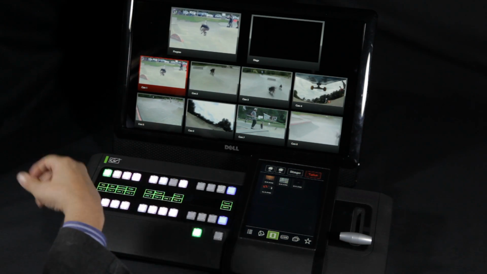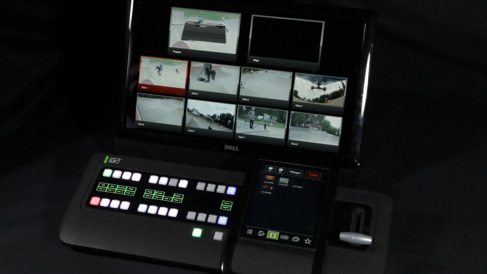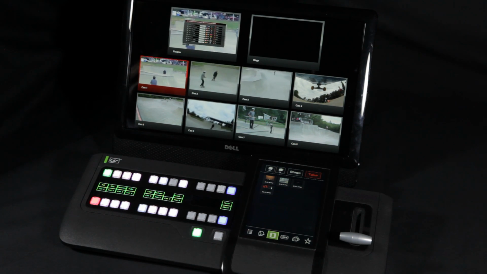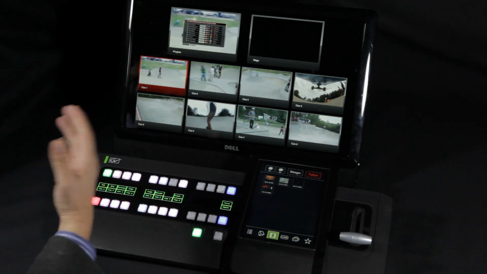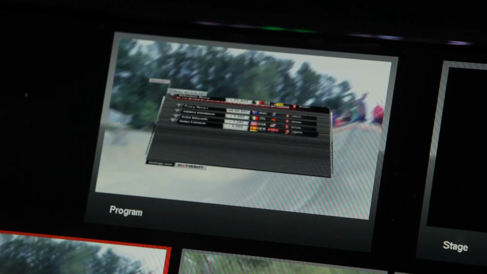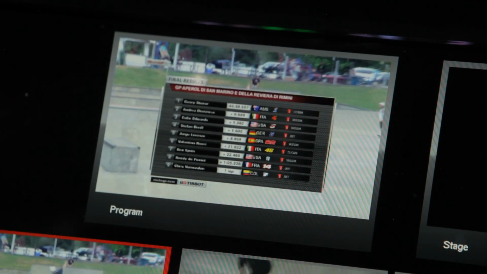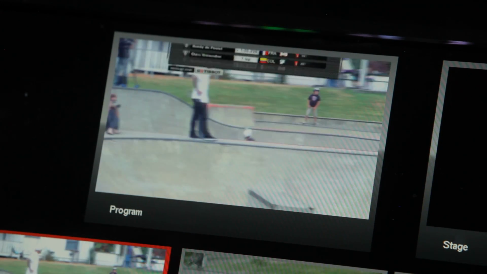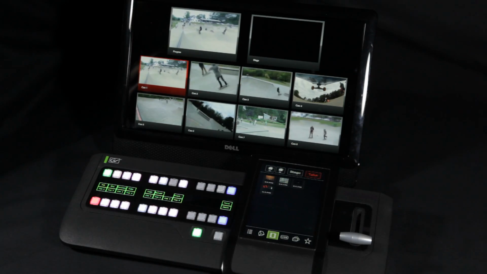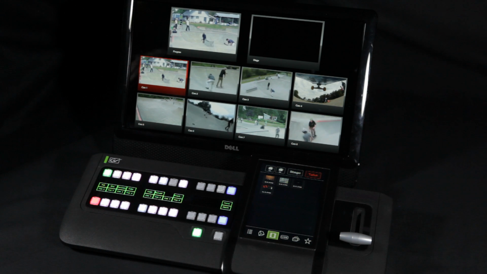This final standings effect, I think, shows you the quality of the graphical elements you can get from the integrated graphics engine that is part of GV Director. A complex and fully featured effect with live data sourced from a large array of different data sources. Real-time stats, score and RSS feed driven effects, all possible with GV Director.